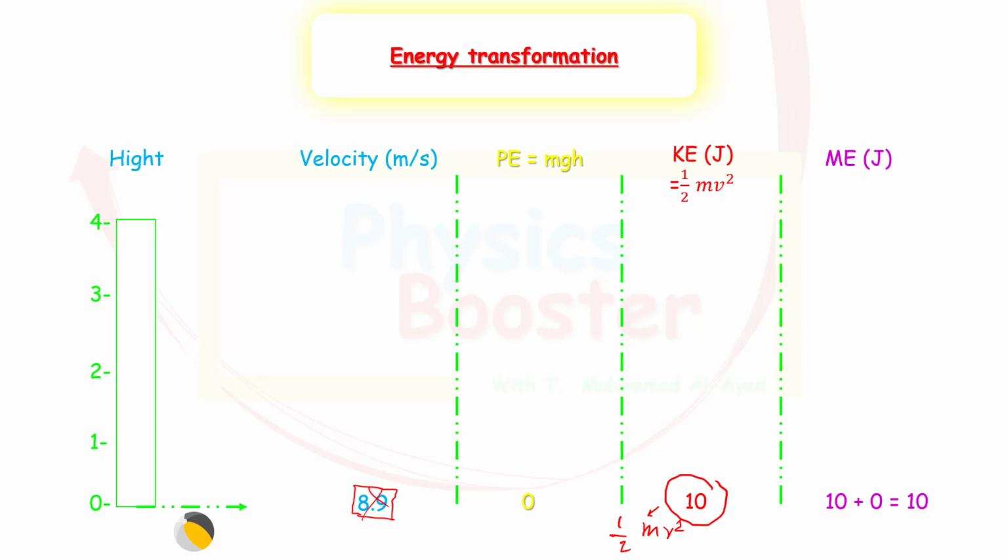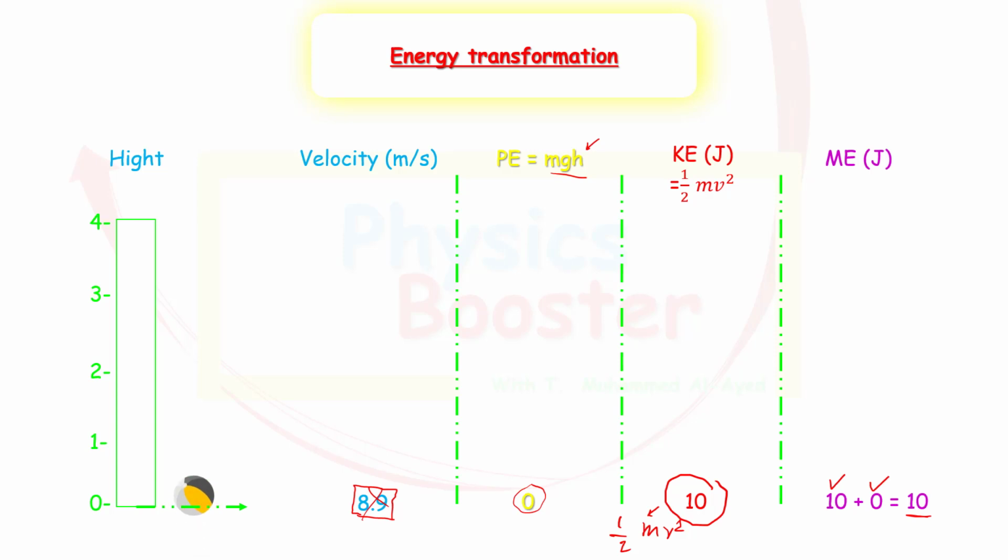And concentrate on what's happening to the mechanical energy. So if I ask you what's the mechanical energy inside the ball, you're going to say, well, the mechanical energy is all the forms of the potential energy and kinetic energy. Since we only have kinetic energy here, it's equal to 10, and we still don't have any potential energy. Why don't we have any potential energy? Because the ball is still not raised above the ground. So when we say the potential energy is equal to mgh, h in this case is still 0. So the potential energy in this case is still 0. So the total mechanical energy is 10.